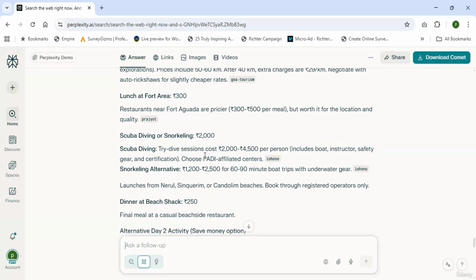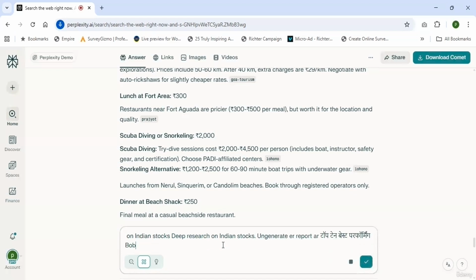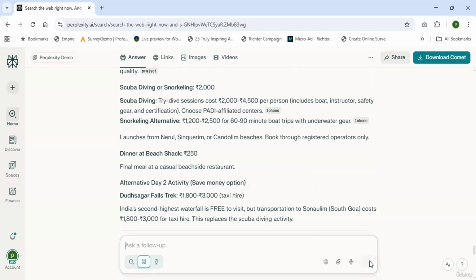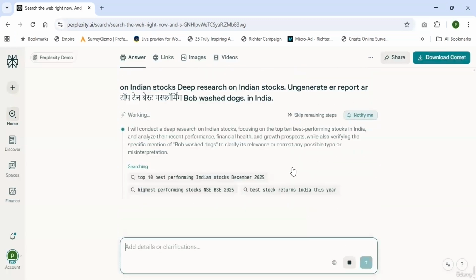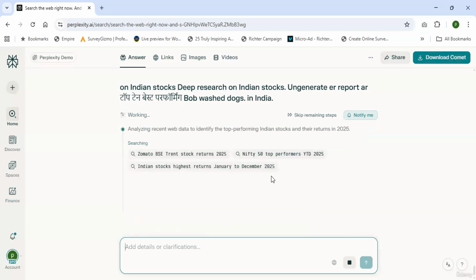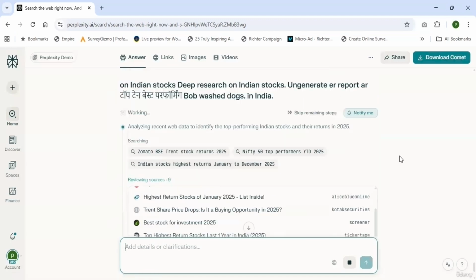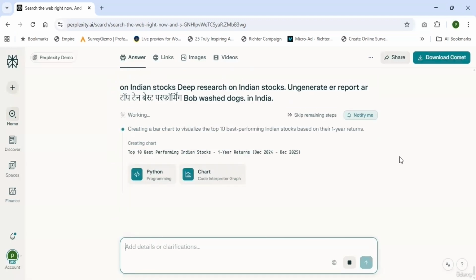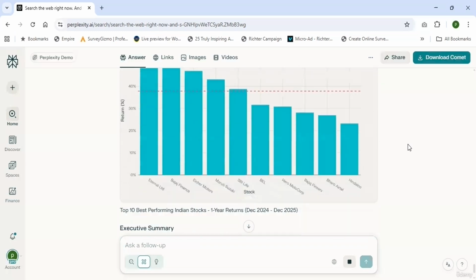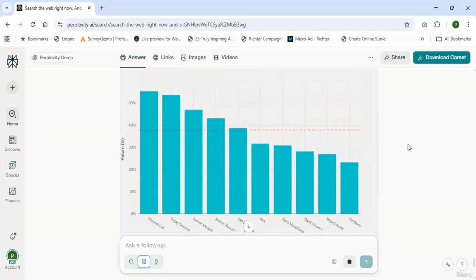Not only this, you can even check which stocks are good to buy. For example, here I am asking about Indian stocks: deep research on Indian stocks and generate a report on the top 10 best performing stocks in India. Enter. I am asking it to list out the top 10 best performing pharma stocks in India. Here, Perplexity AI listed the top 10 best performing stocks.